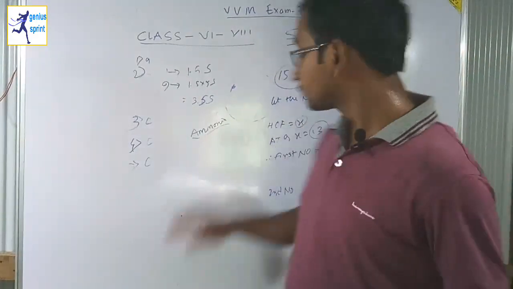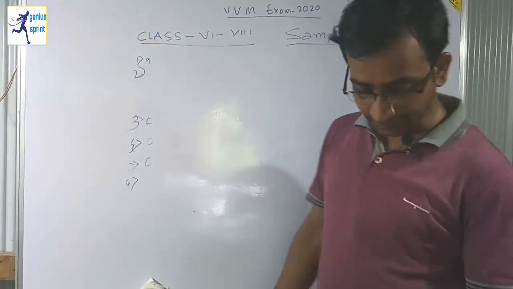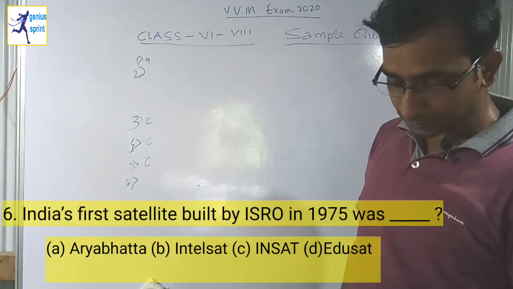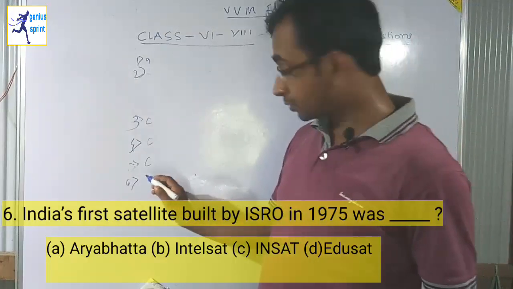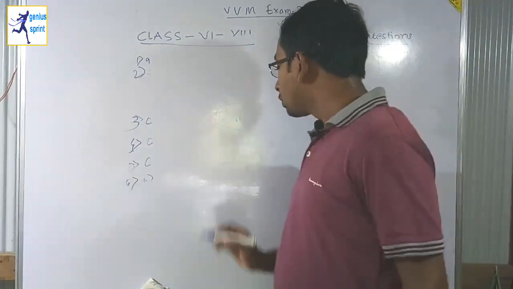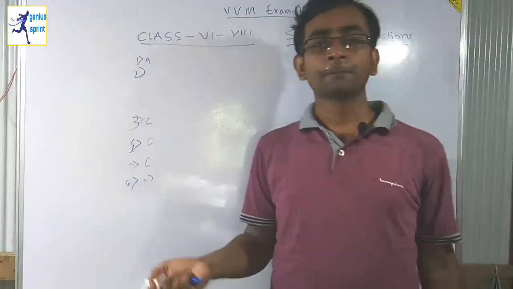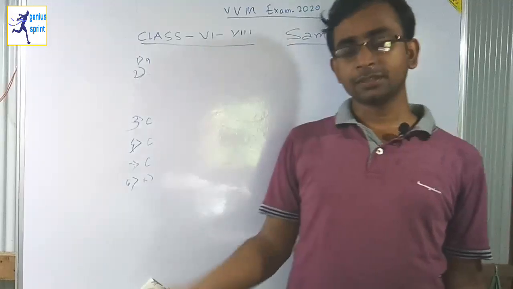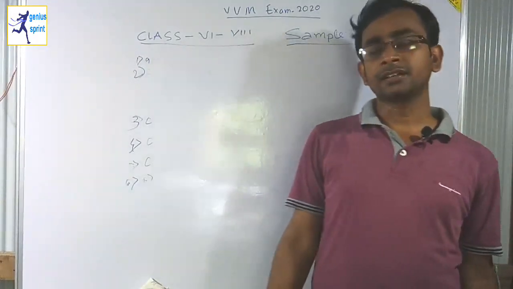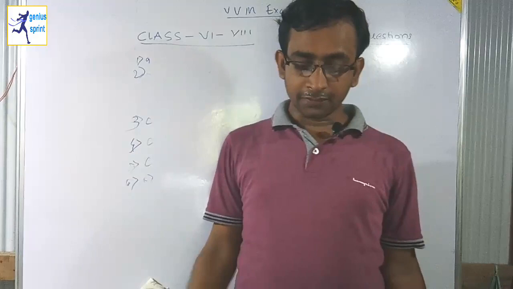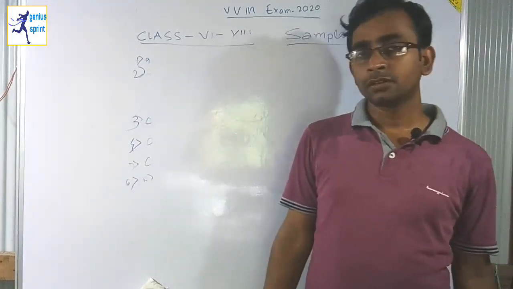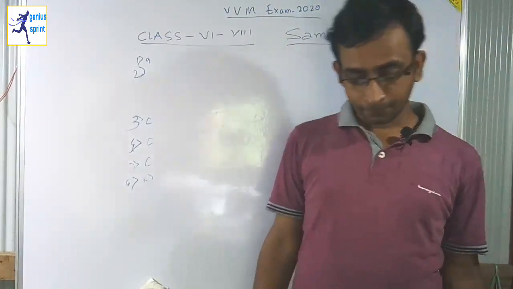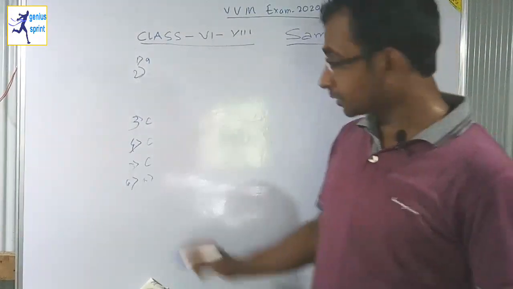Okay, so next question. Now it is question number 6. India's first satellite built by ISRO in 1975 was dash. Yes, I think it is option A, Aryabhatta. Let me tell you, the Indian Space Research Organization, ISRO, was established in 1969, but their first launch was in 1975. So the first satellite was Aryabhatta. So it is option number A.